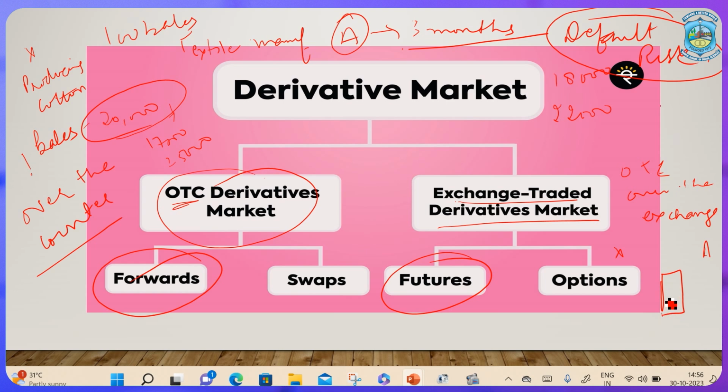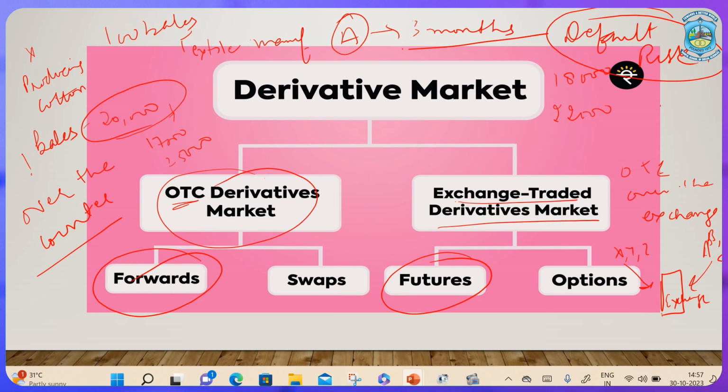For example, I can call it an exchange, not naming it anything, a simple exchange. Now, Mr. X sells his bales to this exchange and Mr. A purchases from this exchange. Apart from Mr. X, there may be Y, there may be Z. Similarly, with Mr. A, there can be B, there can be C. So, there are multiple buyers and multiple sellers.